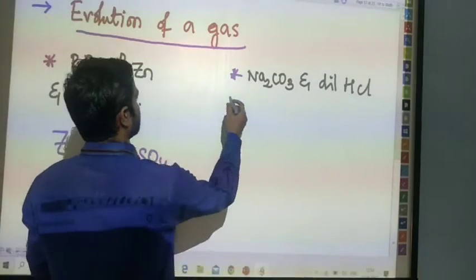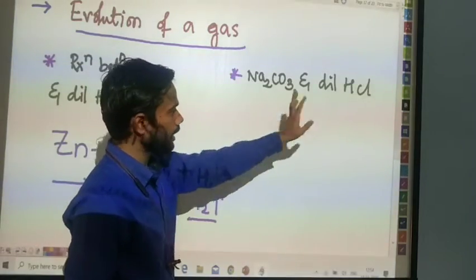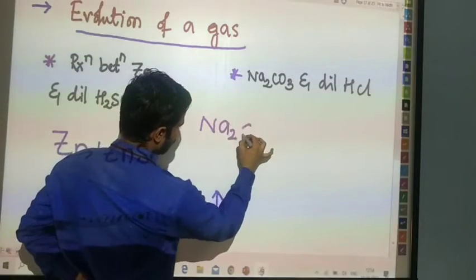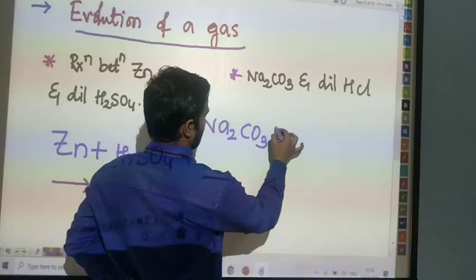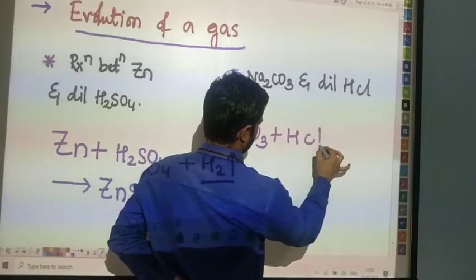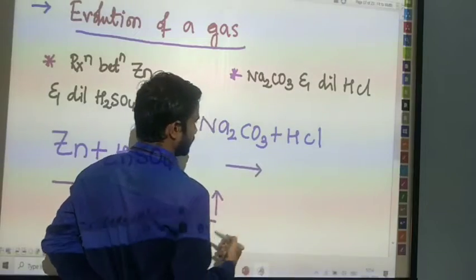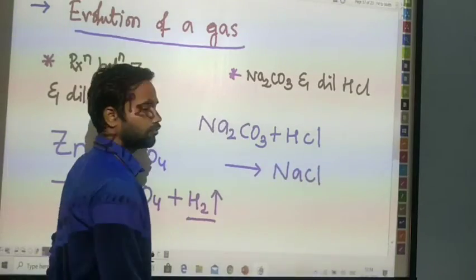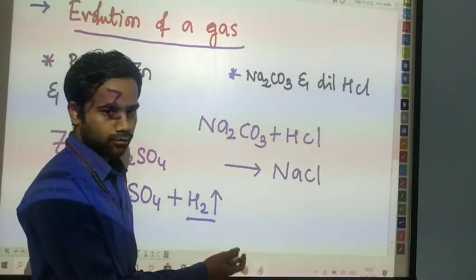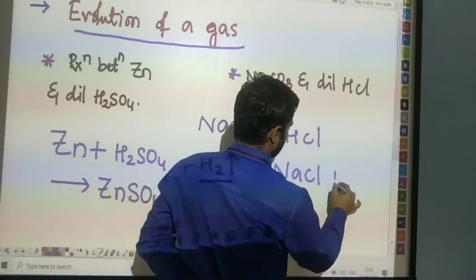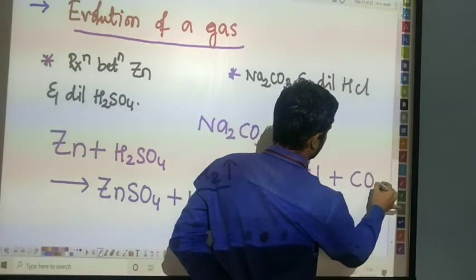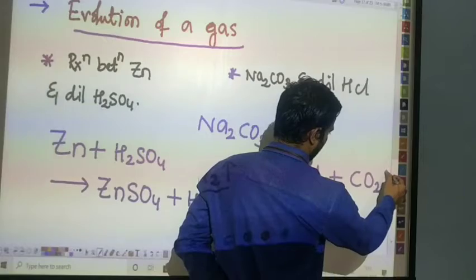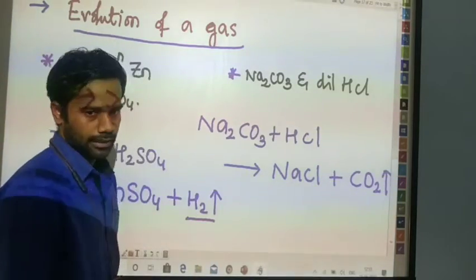Let's see the second example. That is the reaction between sodium carbonate and dilute HCl. Let me react Na2CO3, that means sodium carbonate, and HCl. Let's write the reaction. Let's see what happened. It's going to form NaCl. We are going to form the NaCl, that is sodium chloride, plus we are going to form what? The CO2 gas. What is CO2? CO2 means it's carbon dioxide. Remember, it is known as carbon dioxide.